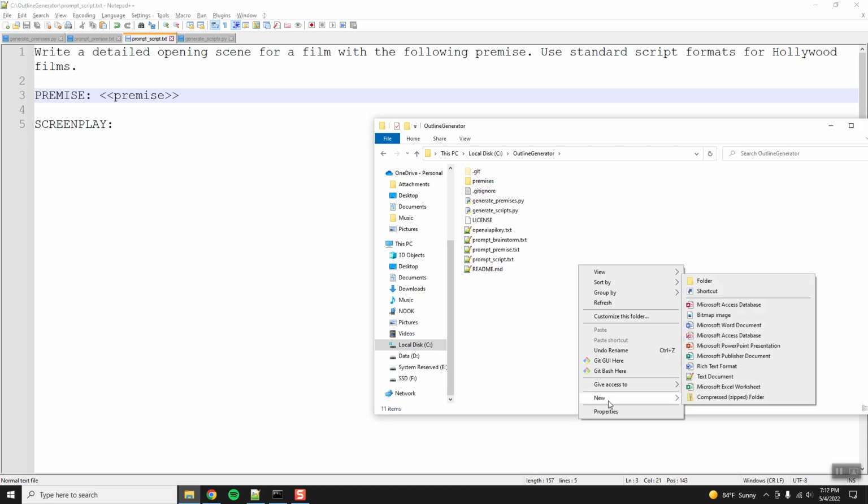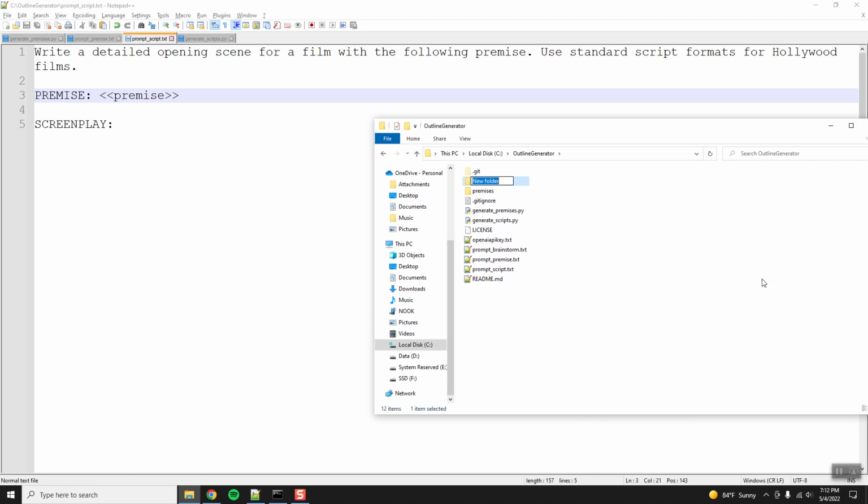I just want to point out the original idea was to create an outline generator, but I realized that the premise generator was more powerful than an outline generator. So basically, I'm moving the goalposts on myself and saying, actually, let's go a little bit further. Let's do something unique.